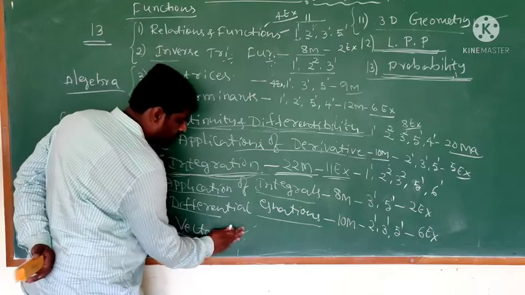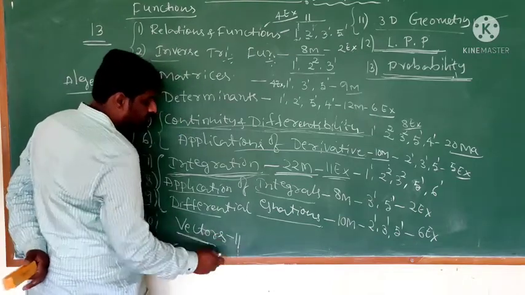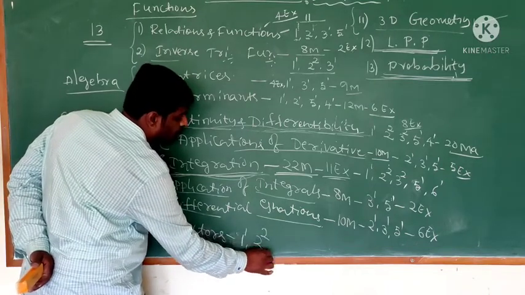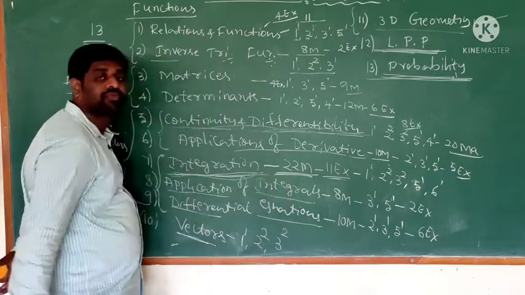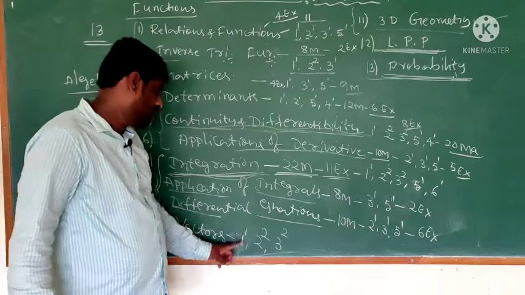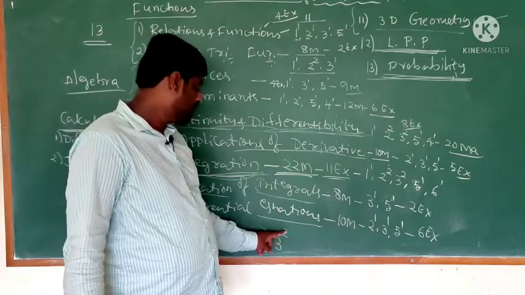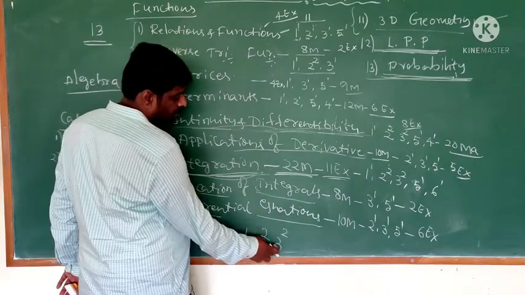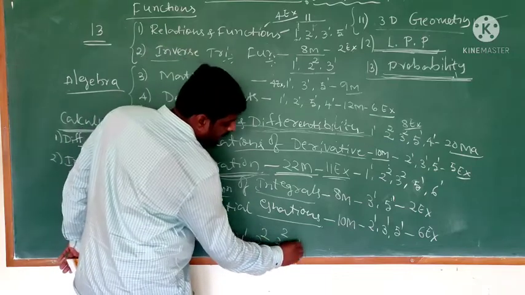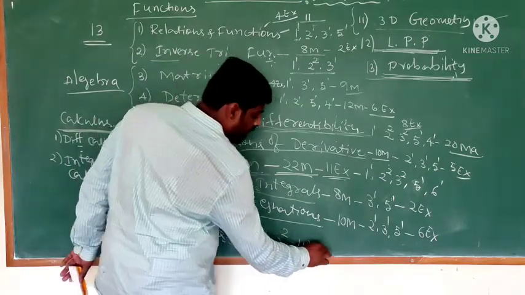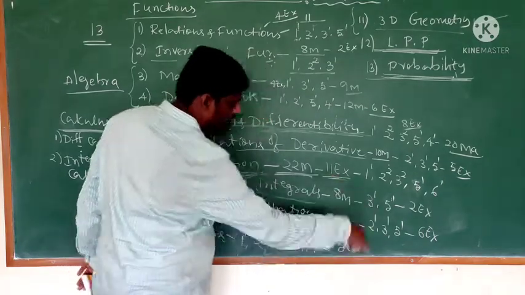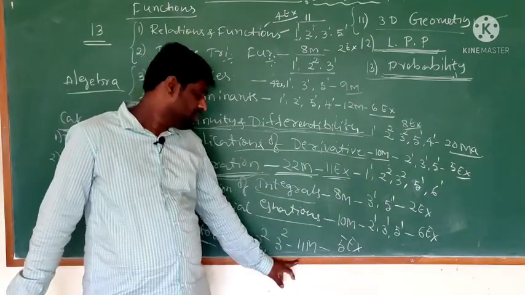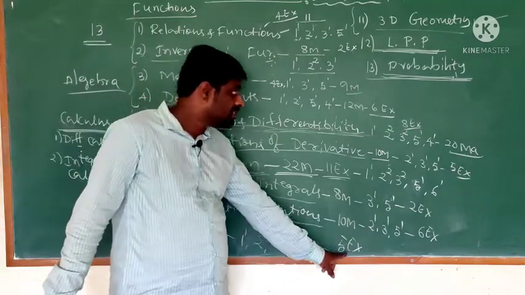Next, vectors. Vectors has 1 mark question 1, 2 mark question 2, 3 mark question 2. So totally 4 plus 6 is 10, 10 plus 1 is 11 marks chapter. It contains 5 exercises. The vector chapter is 11 marks, with 5 exercises.